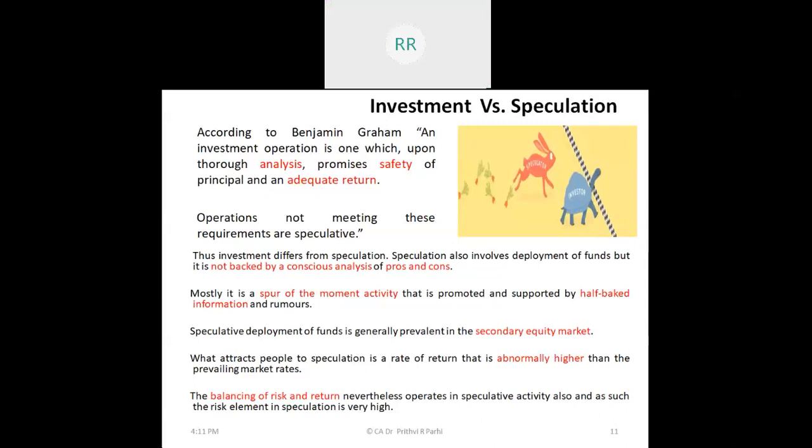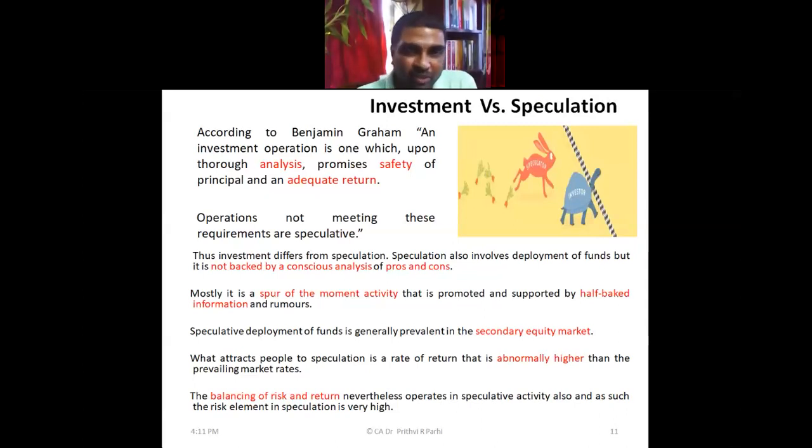Speculation involves deployment of funds, but it's not backed by a conscious analysis. That means without analyzing in detail, without finding out the pros and cons, it is a speculative decision, whereas an investment decision is a kind of conscious decision.